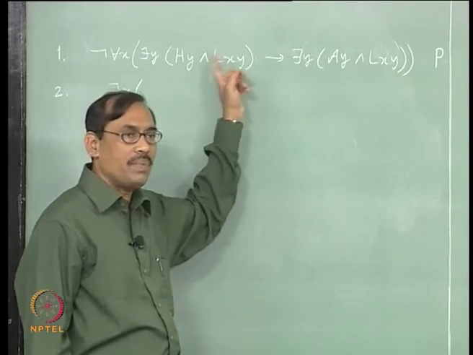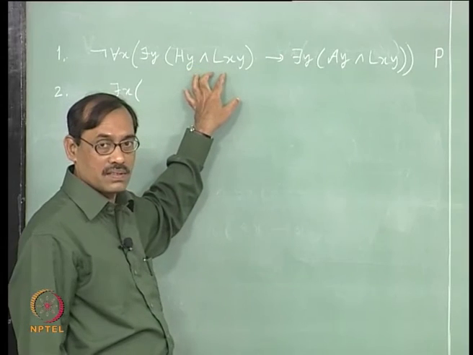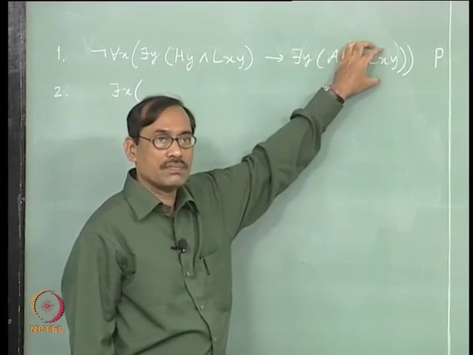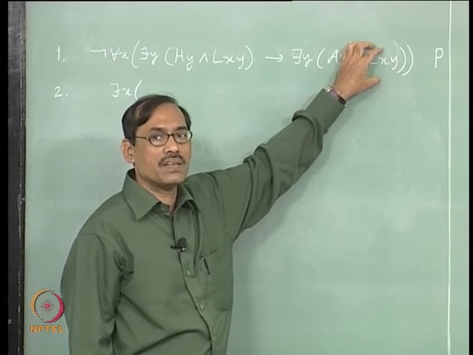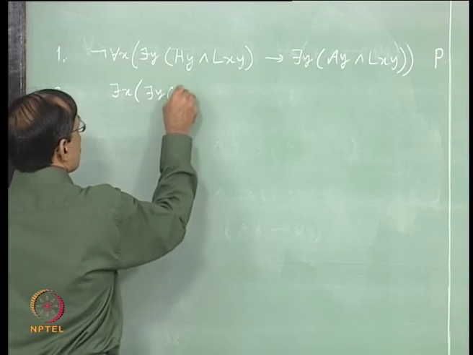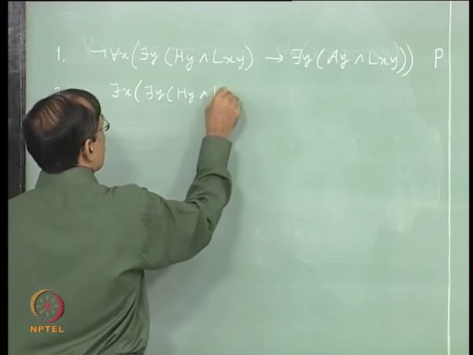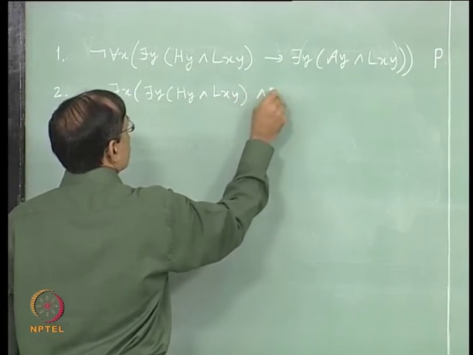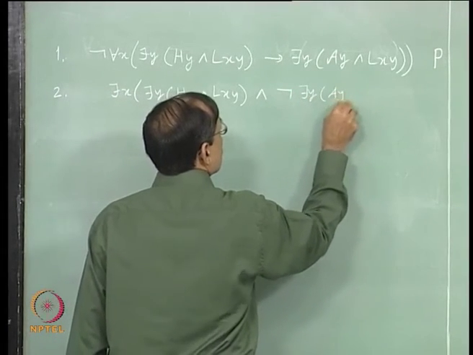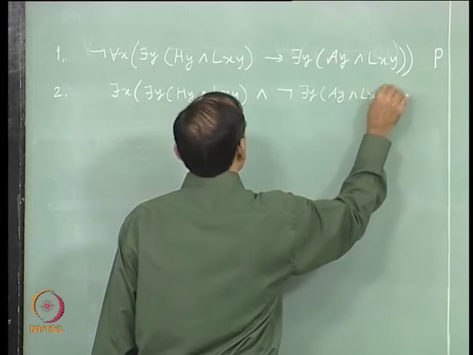So, not of an implication here, it is in the form not of p implies q, right. So, that is p and not q. So, I put directly there is y, hy and lxy and not q, not there is y, ay and lxy.